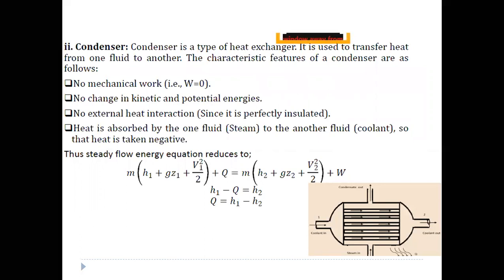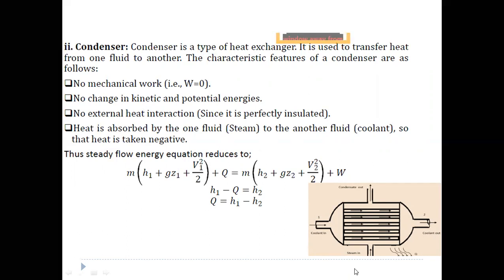Coming to the condenser, a condenser is a type of heat exchanger. That means a condenser is a device used to remove heat from steam. When the steam enters the condenser, the coolant circulating inside the condenser takes away the heat, cools the steam, and converts it into liquid water.